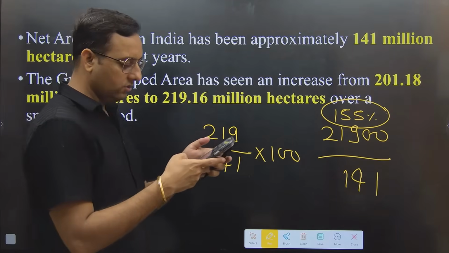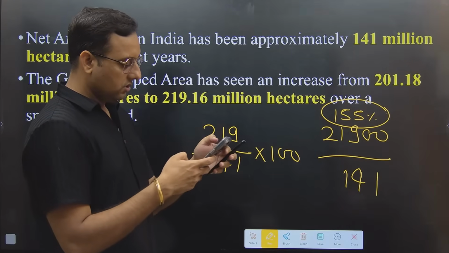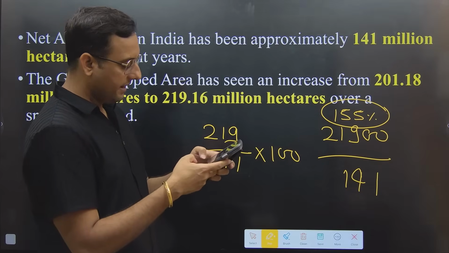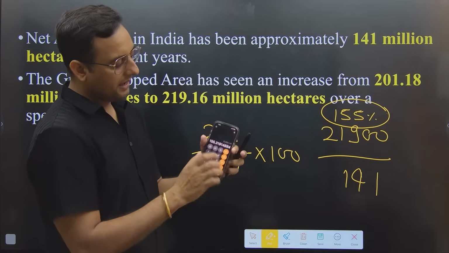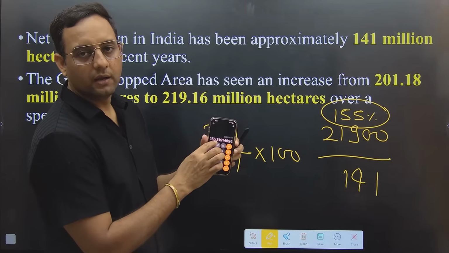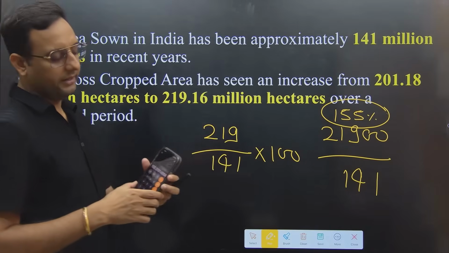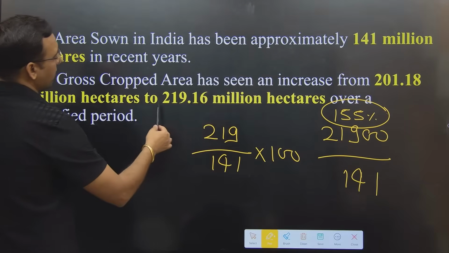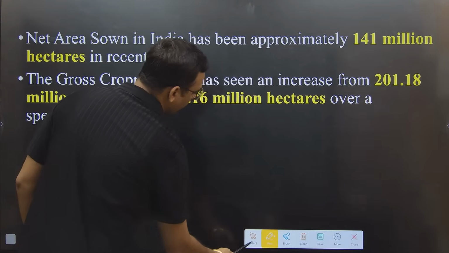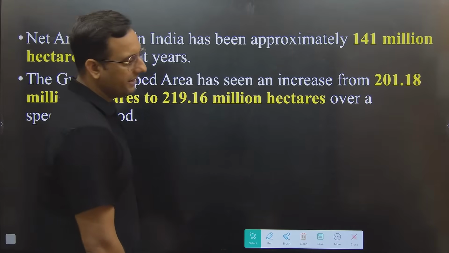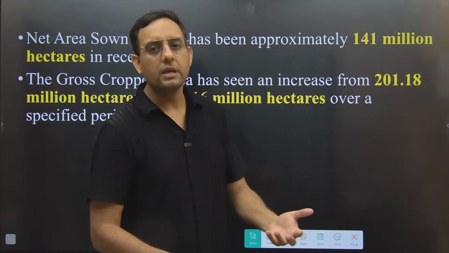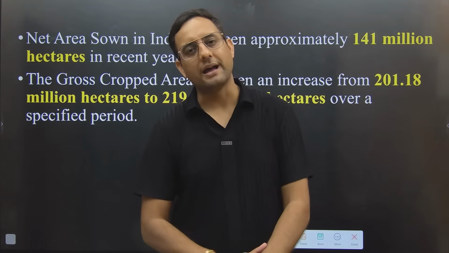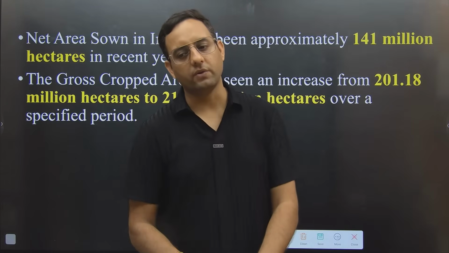Let me calculate using the calculator. So see here what we have, 21900 divided by 141, and see the answer is 155.31. So this is the actual cropping intensity of India, because in India when we talk about the cropping intensity, we have net area 141, we have gross area 219, and this is how we used to calculate the cropping intensity, and it is 155.3. This is why somewhere you will see 156% is written, but most of the time the data says that our cropping intensity presently is 155%.